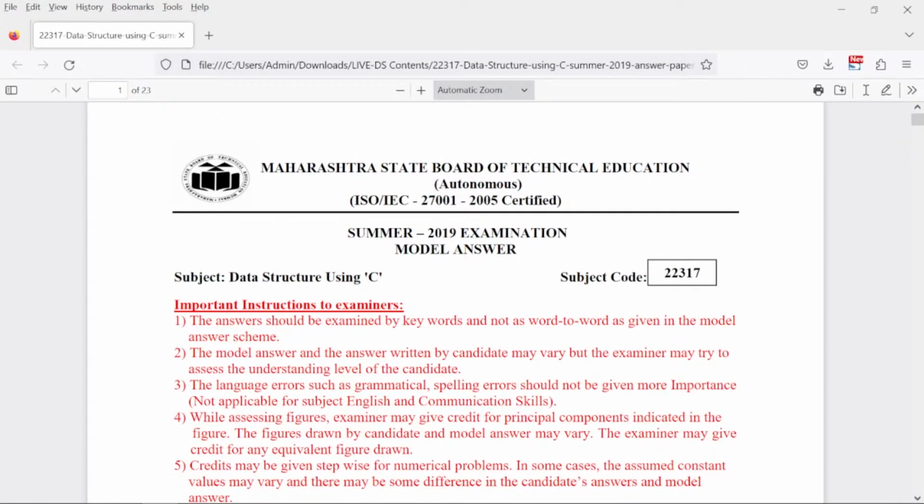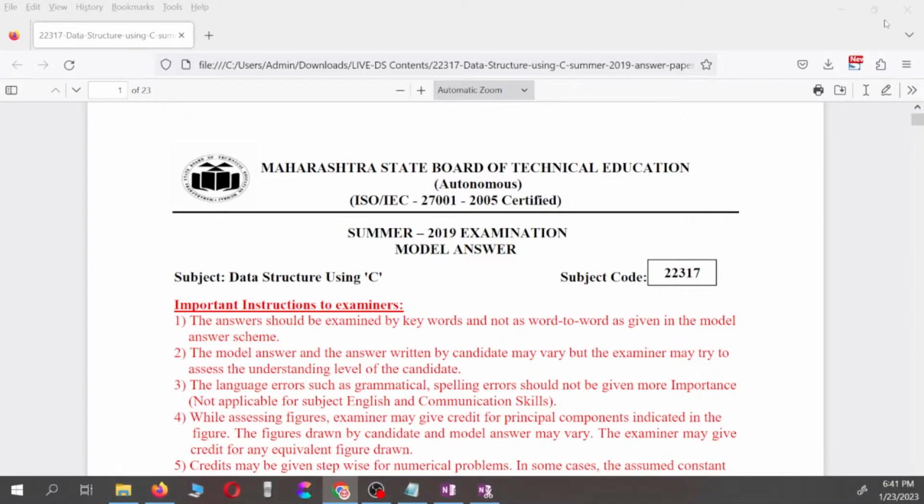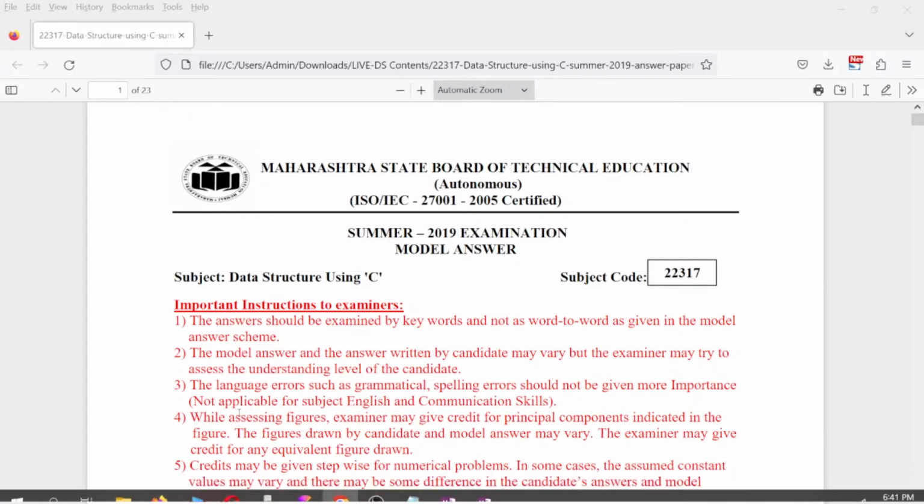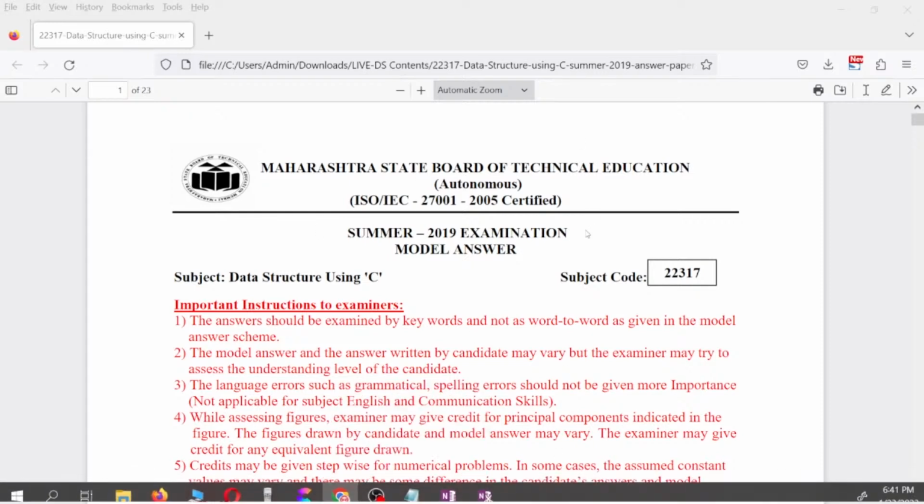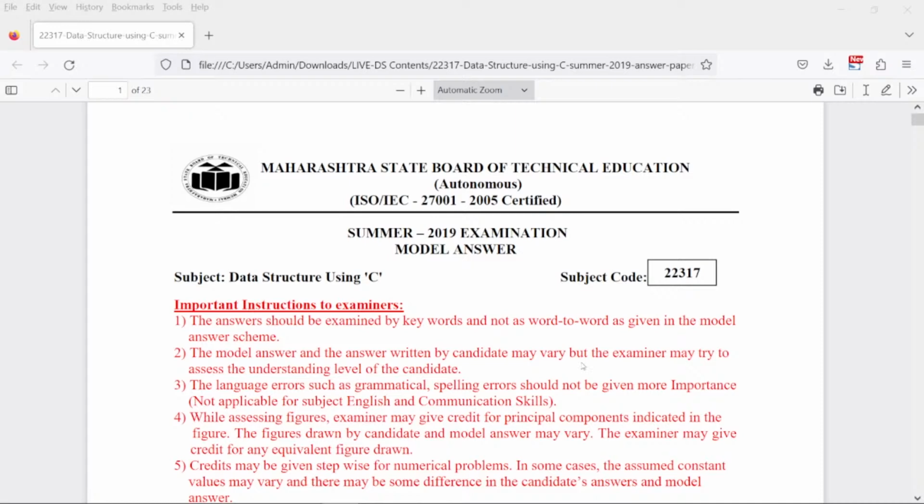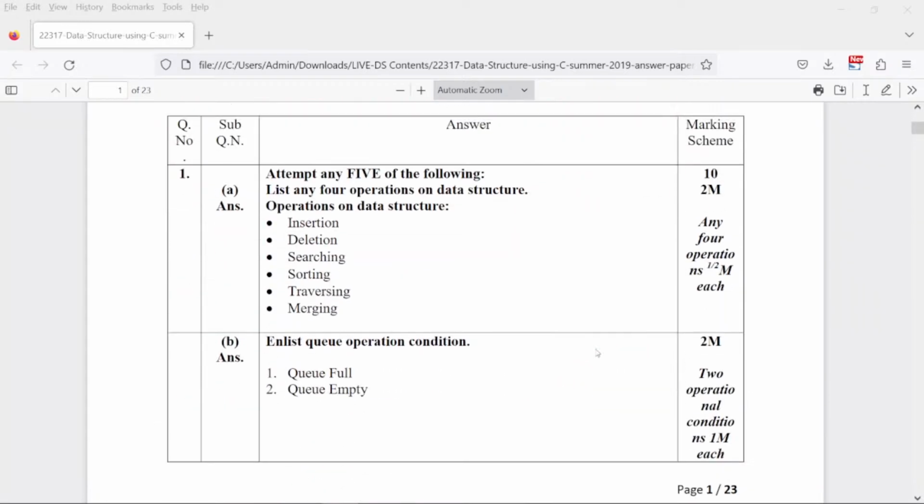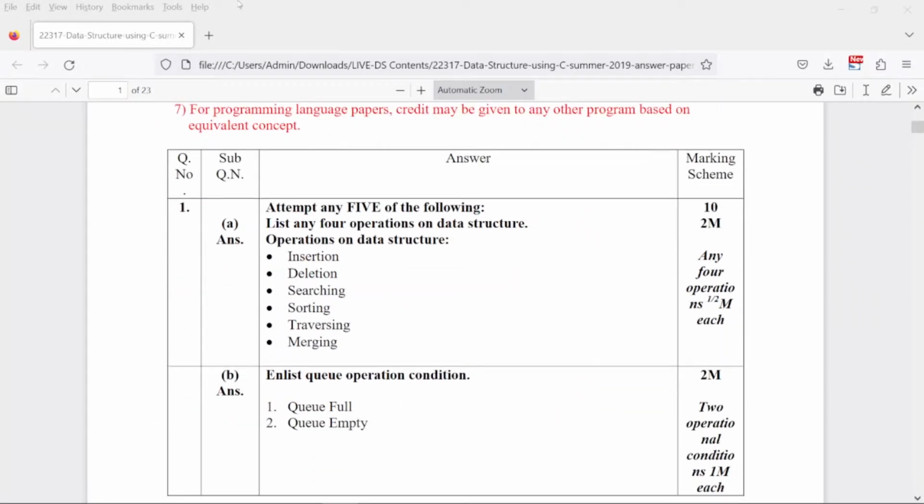So if the screen is visible, shall we start, everyone? Okay, so today we'll be solving the next question paper, that is of summer 2019. I hope that from the previous class you have got better inputs and now you are able to solve the problems in a better way, right? So I begin with the solutions.